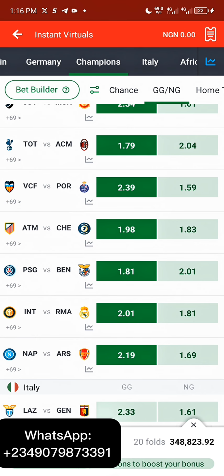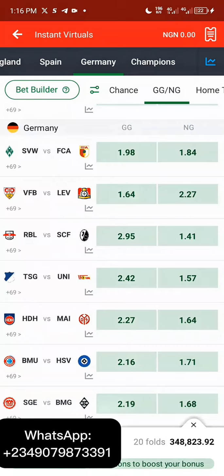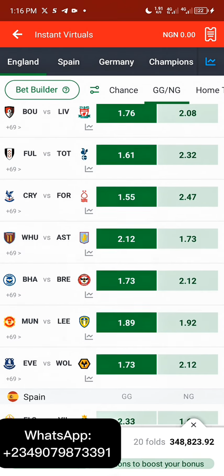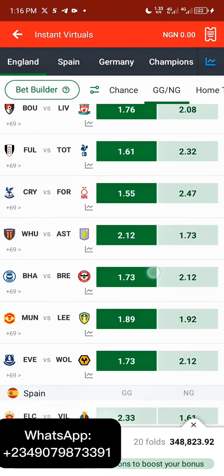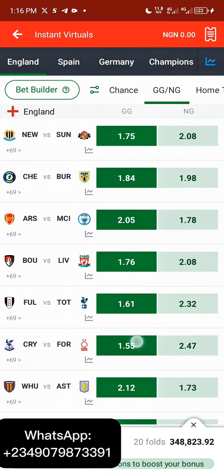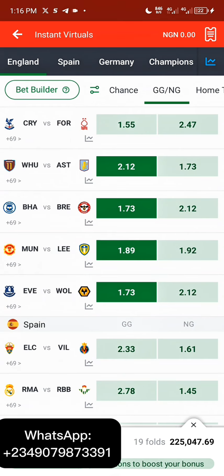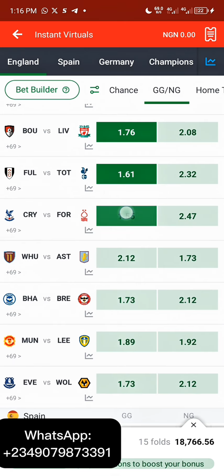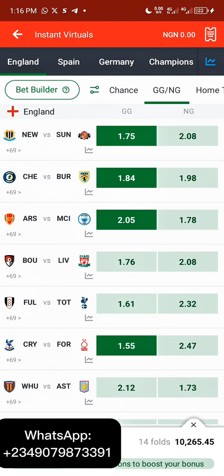So we're actually going to select the Champions League and also the England section on this ticket that we want to flow with. As you can see right now, this is the smallest odd. For the first procedure, we're selecting the smallest odd right here. So we'll unselect it and select all of this. Since this is the smallest odd, let's keep it so that we'll not mix it together.